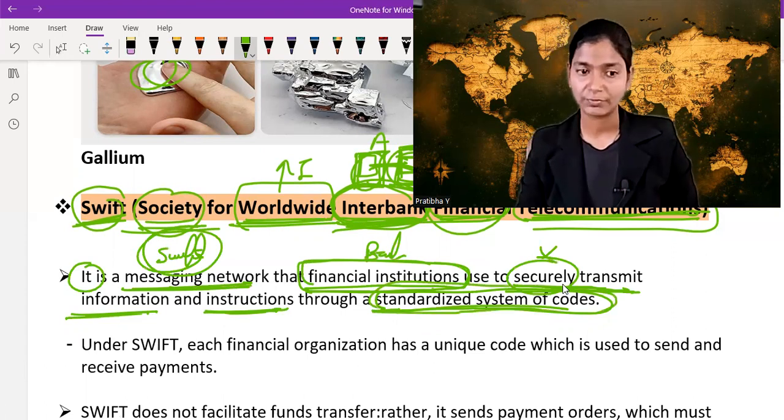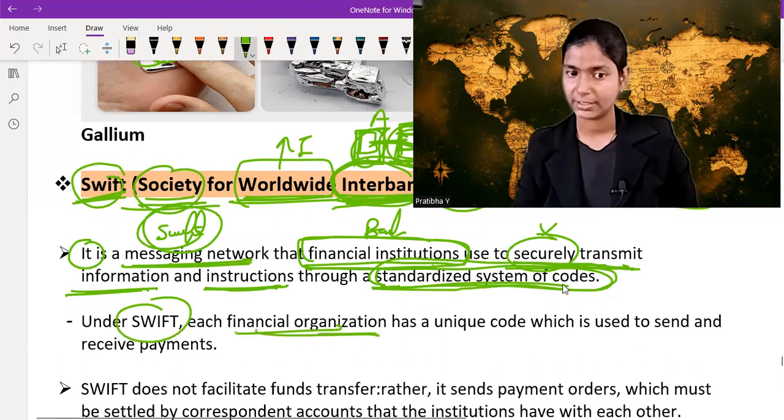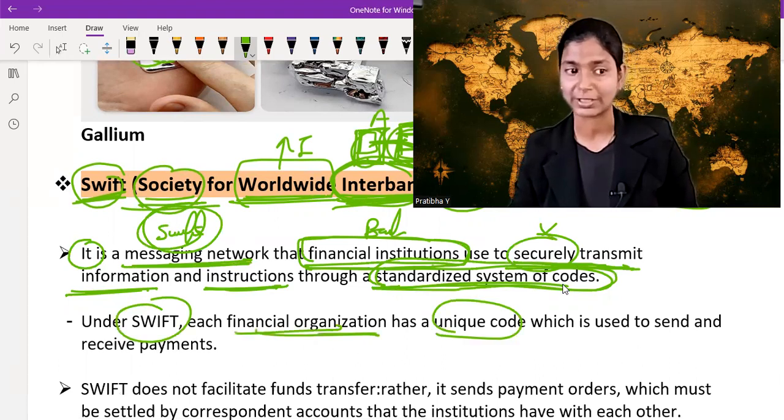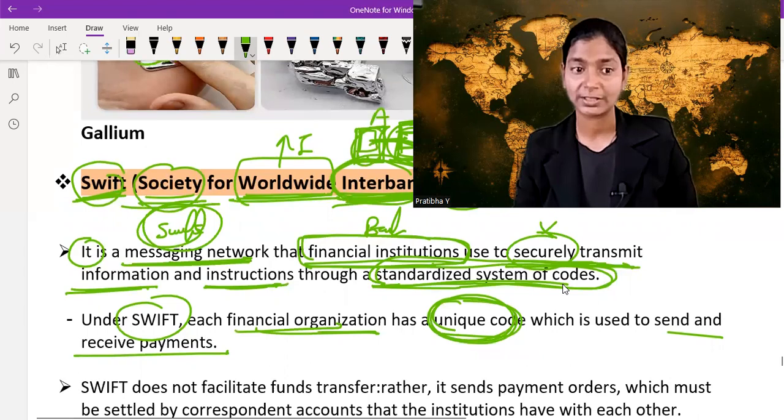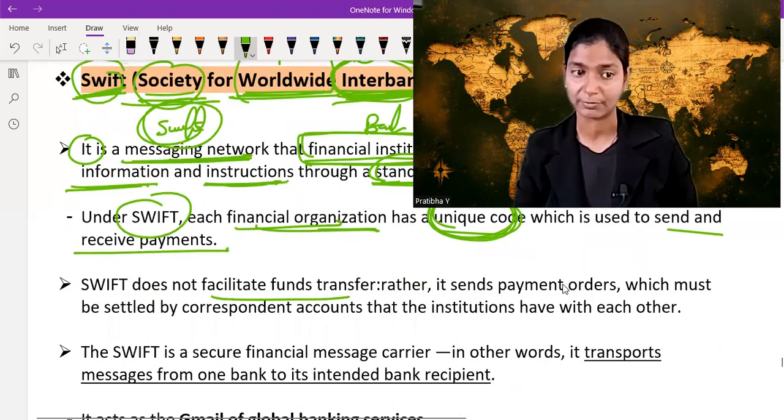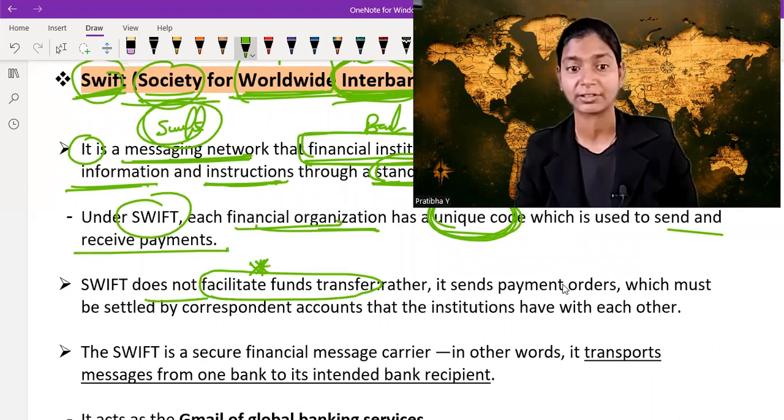Under SWIFT, each financial organization has a unique code which is used to send and receive payment. So each financial institution has a unique code under SWIFT. SWIFT does not facilitate fund transfer. Remember, very important point. It is just a messaging app. It does not facilitate fund transfer.